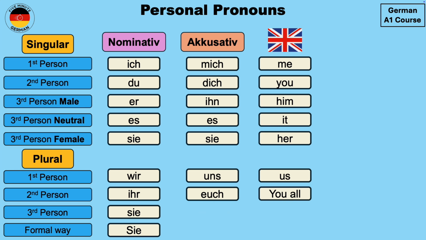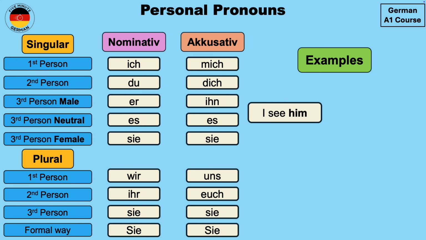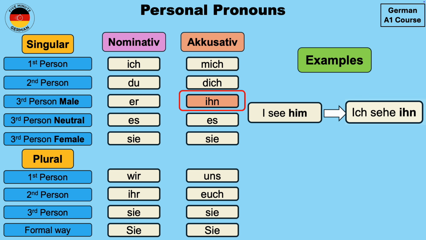For third person plural, it will remain the same, which is sie, which in English is translated as them. And the formal way also remains the same, which is sie, which means you or you all. Now let's take the same example that we saw earlier, which is I see him. So how will we write this? In German, it will be written as ich sehe ihn.